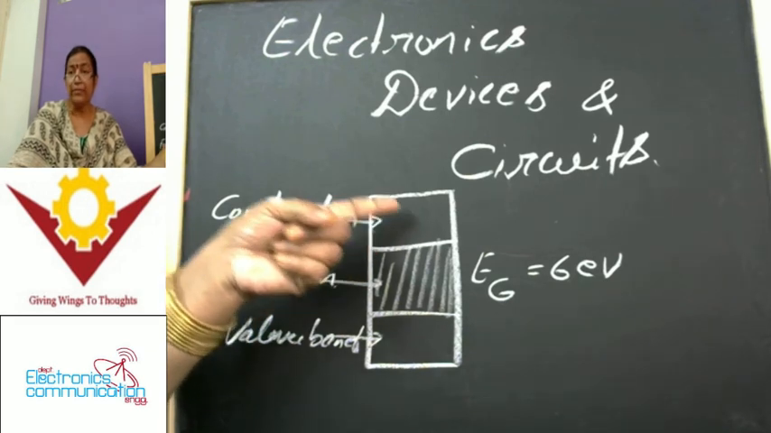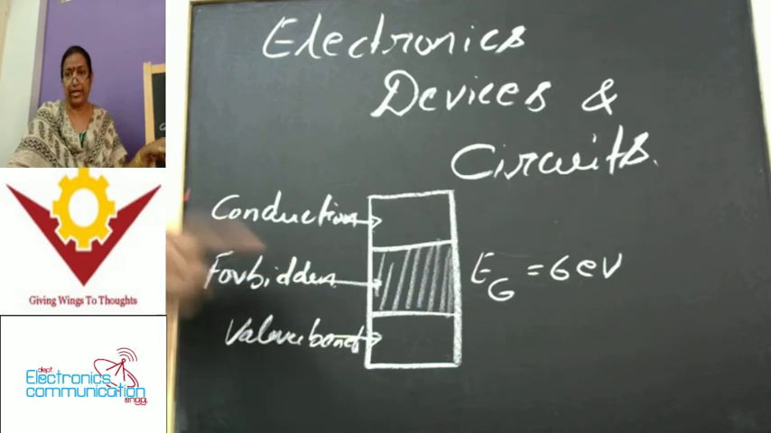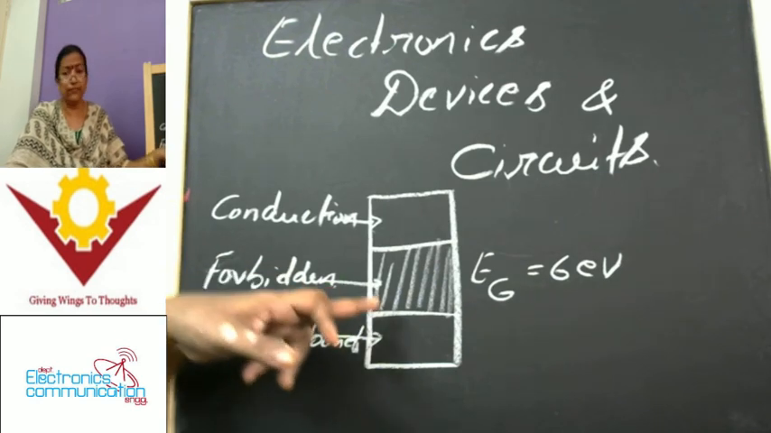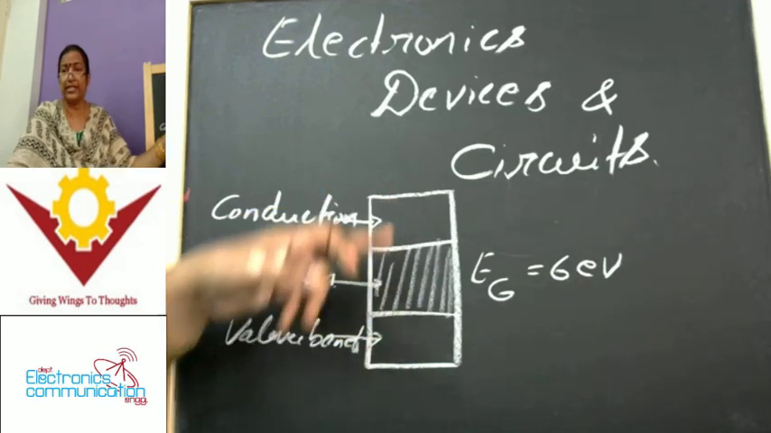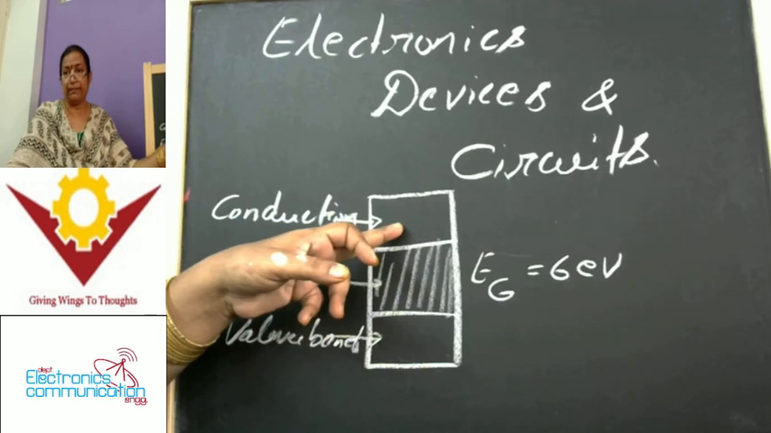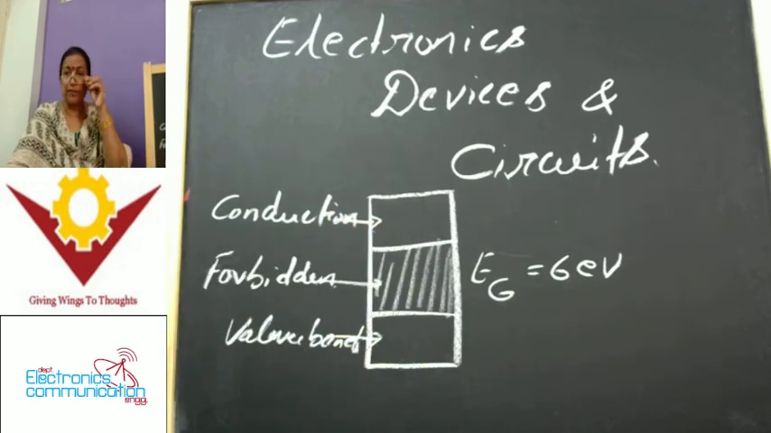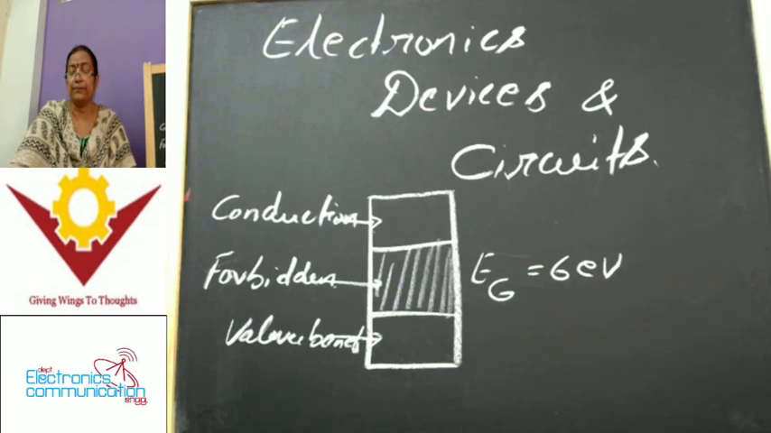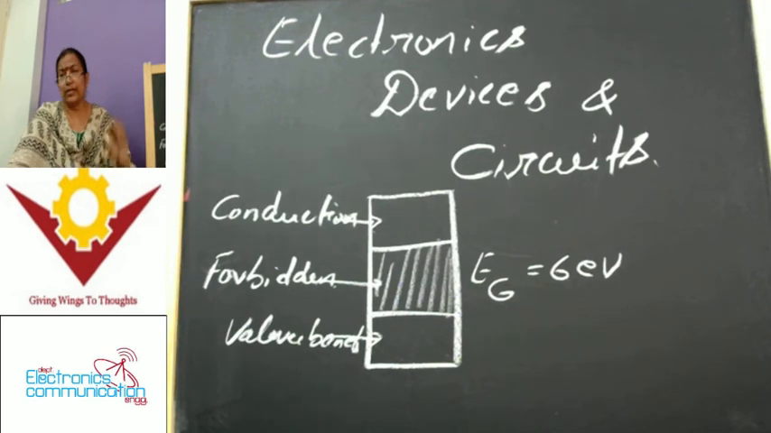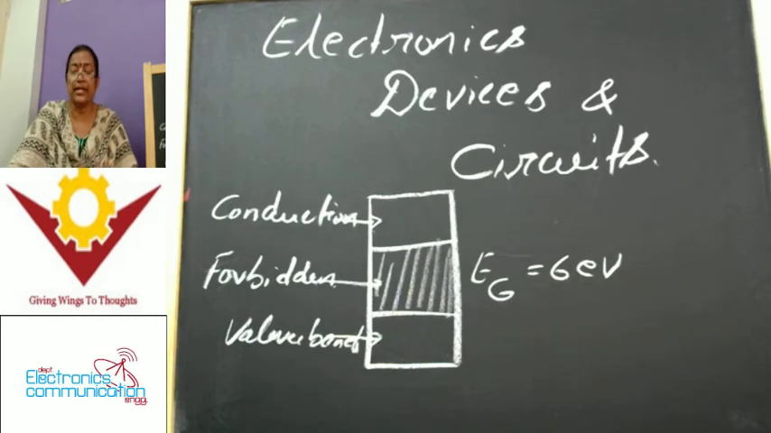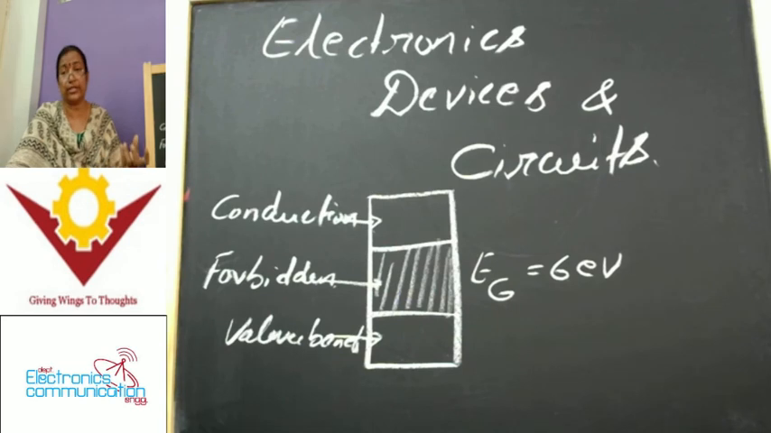There are no electrons present in the vacant conduction band. Now, this forbidden band is the separating region between the valence band and the conduction band, with an energy gap of 6 electron volts. That is a total insulator. So crossing this 6 electron volts, energy particles like electrons shifting from the valence band to the conduction band is actually very difficult.